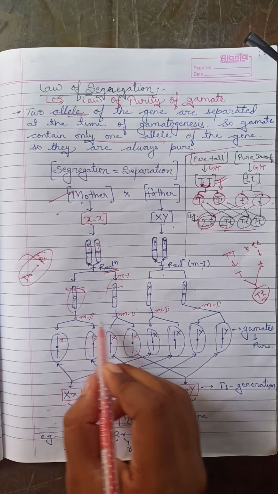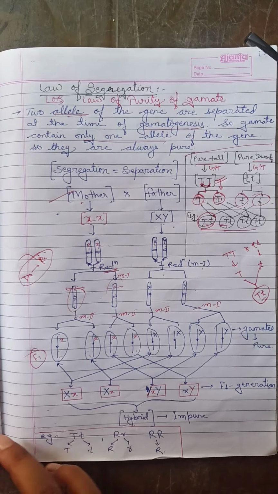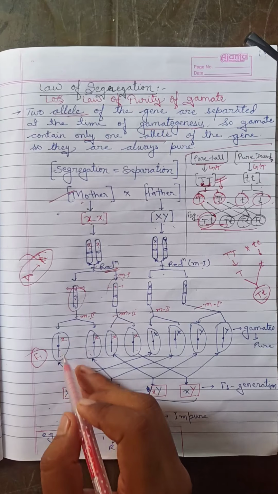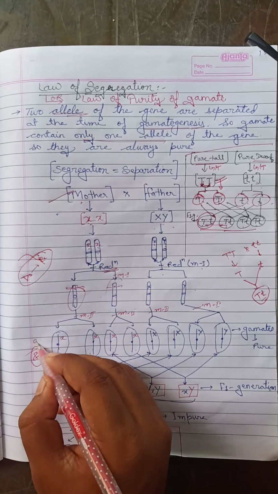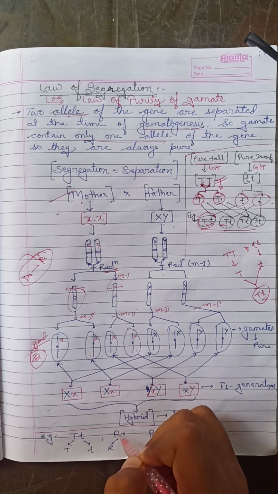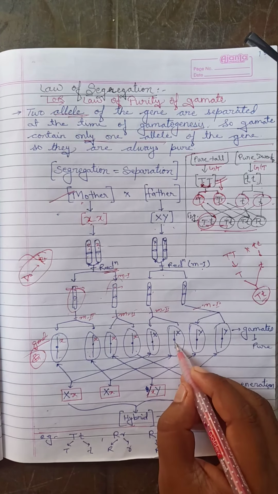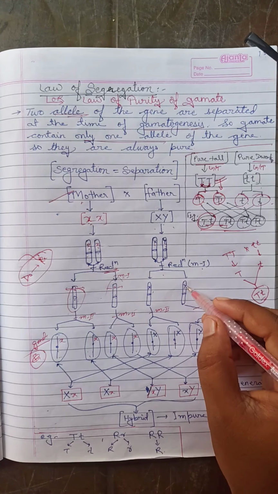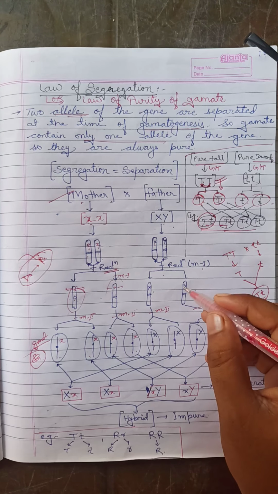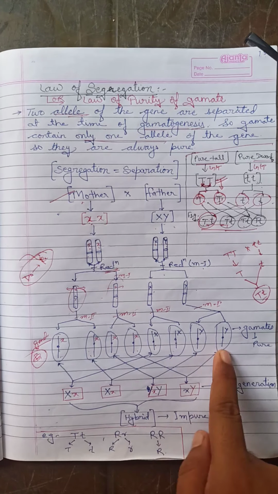This is the F1 generation, and before this it is a gametic condition. It is the gametic condition, and it is in pure form, because this X chromosome produces two different X gametes, and the Y chromosome produces two different Y types of gametes, in pure form.